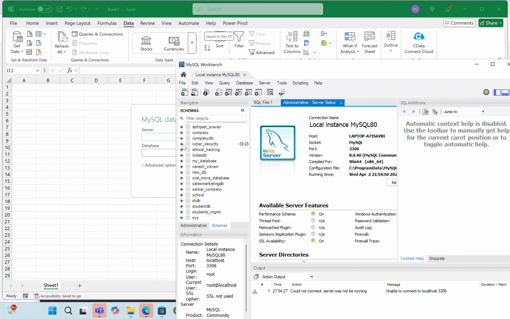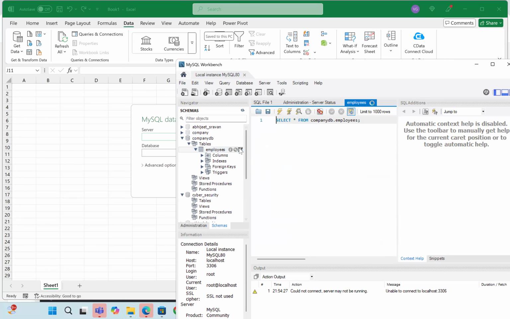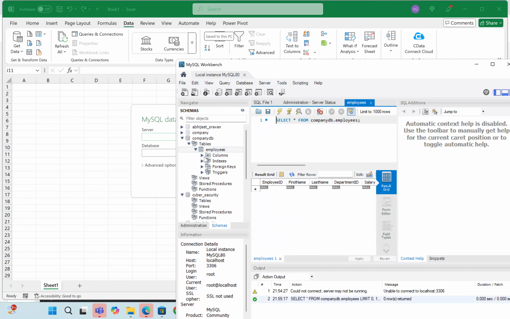We have multiple databases here, and in each database we have multiple tables. I'll take this company database, which has an employees table. If I click on the columns, we see employee ID, first name, last name.